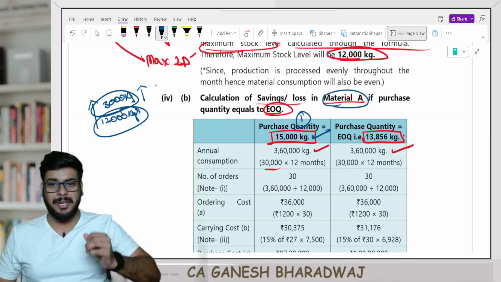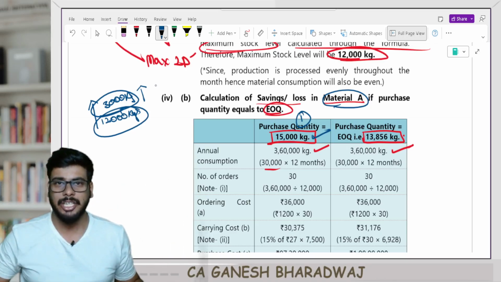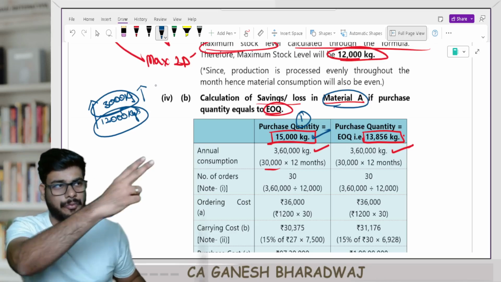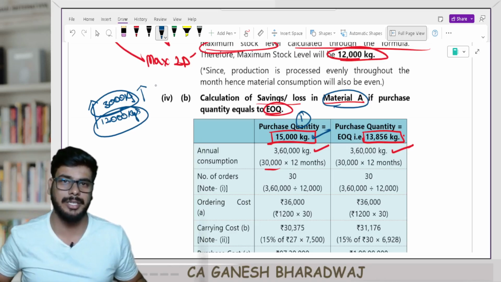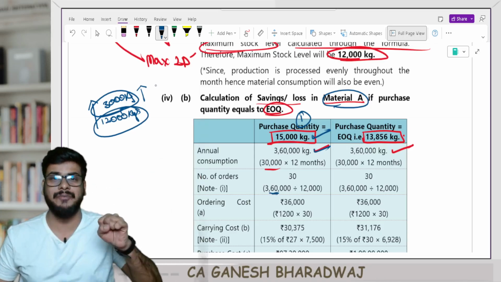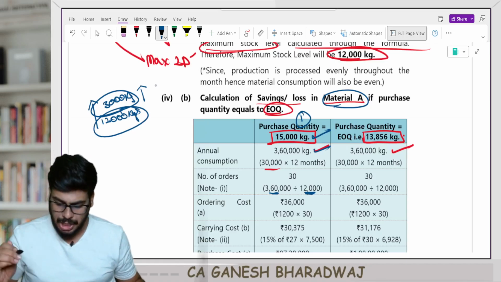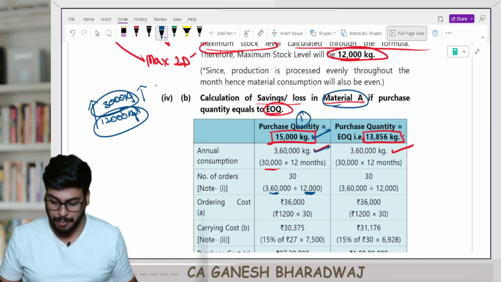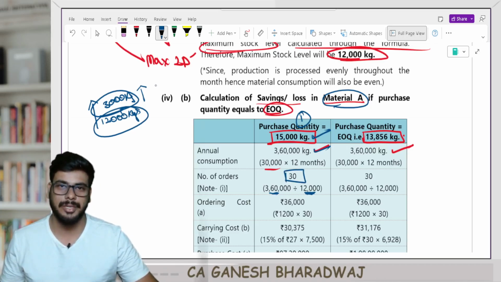From a single lot, I am able to take only effectively 12,000 kgs. In a year, I need 3,60,000 kgs, so 3,60,000 divided by 12,000. In a year, I need to place 30 orders. Are you clear with this?